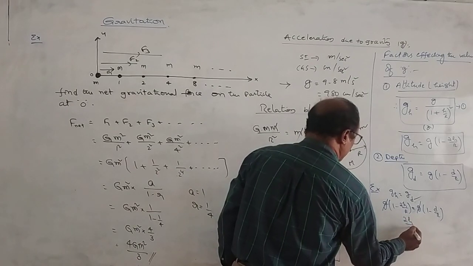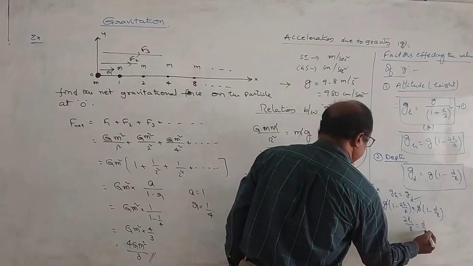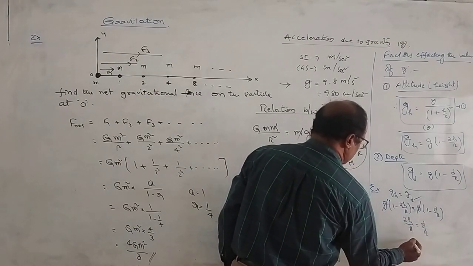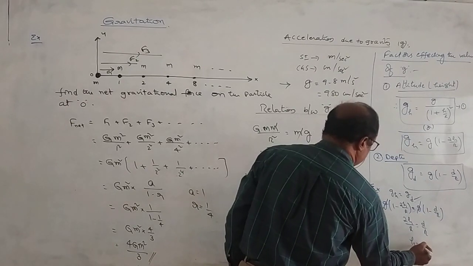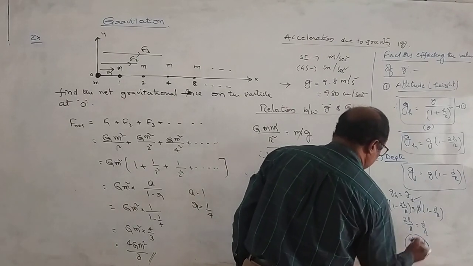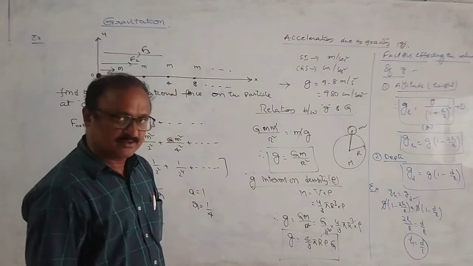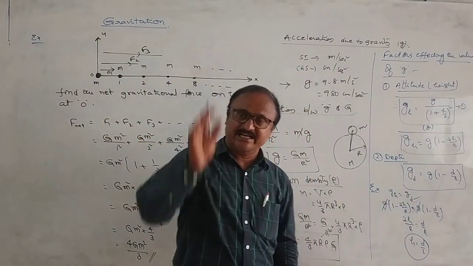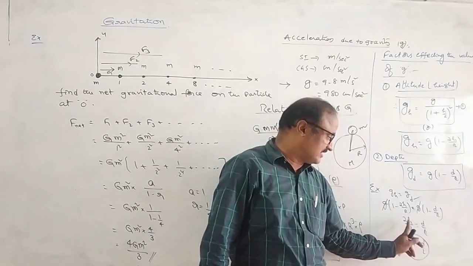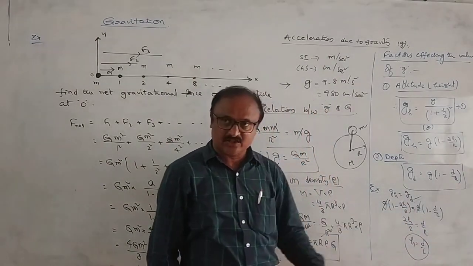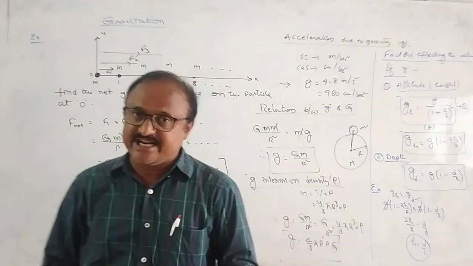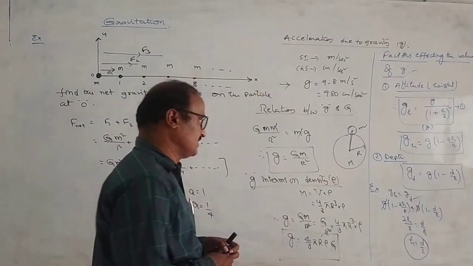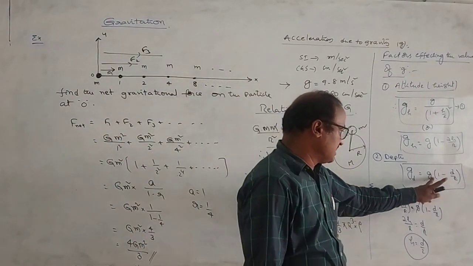అంటే 2h by r is equal to d by r. r cancel అయితే h is equal to value ఎంత అవుతుంది? 2h is equal to d. Okay na? If Gh is equal to Gd అయితే relation between height and depth is given by h is equal to d by 2. This is also an example asked in previous years. Okay na? This is variation of G with depth.